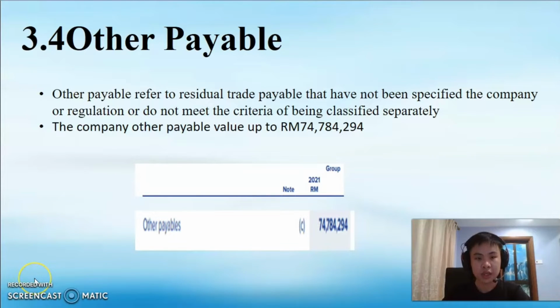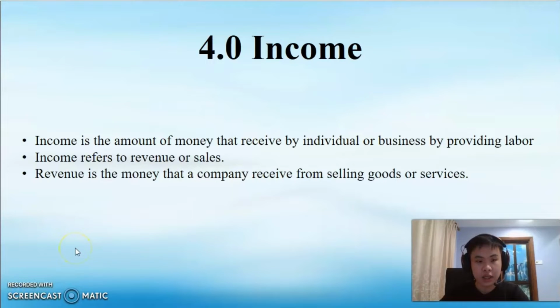3.4 Other payable. Other payable refers to residual trade payable that has not been specified by the company or regulation, or does not meet the criteria of being classified separately. The company's other payable value is up to 74 million and 784,294. Furthermore, income. Income is the amount of money received by an individual or business by providing labor. Income refers to revenue or sales. Revenue is the money that a company receives from selling goods or services.